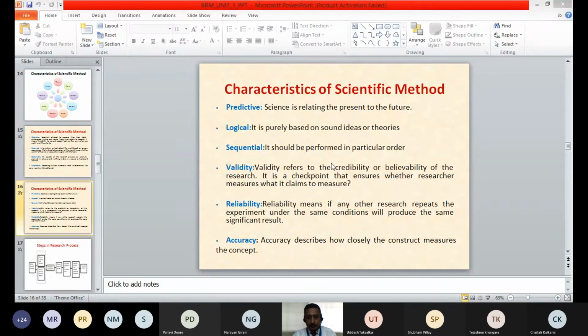Anybody? Valid? Narayan? Chaitali? Valid? Pallavi? What is meant by valid? Sir, valid means it should be legally proved or